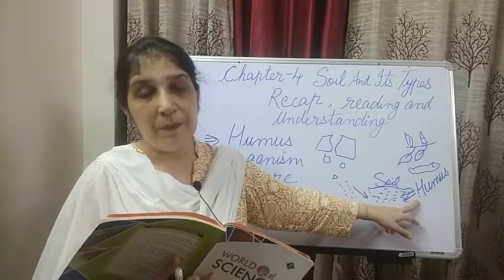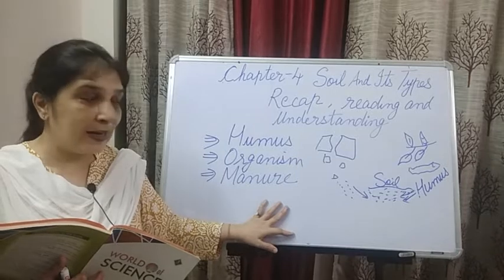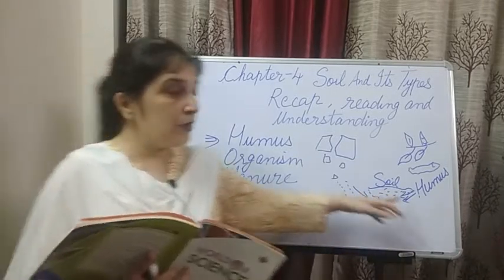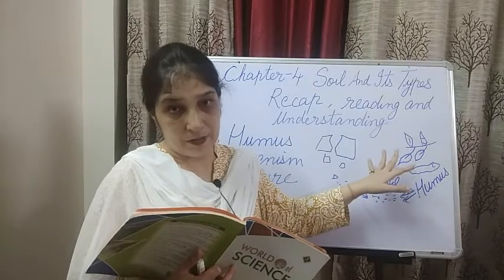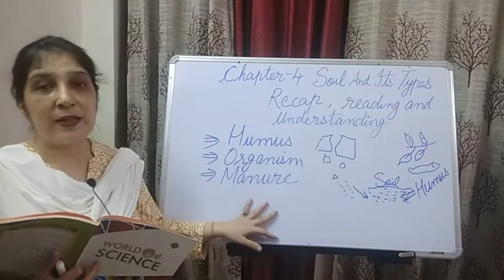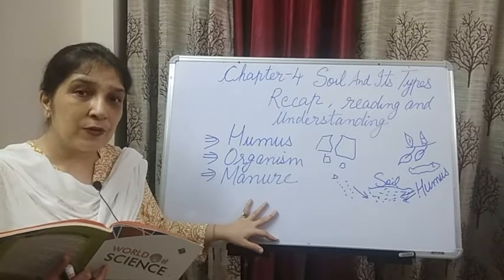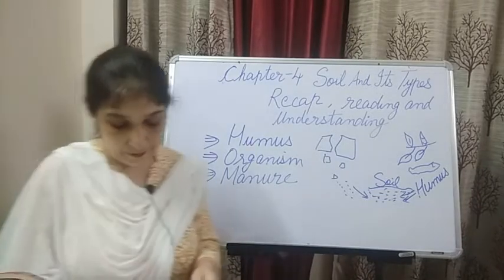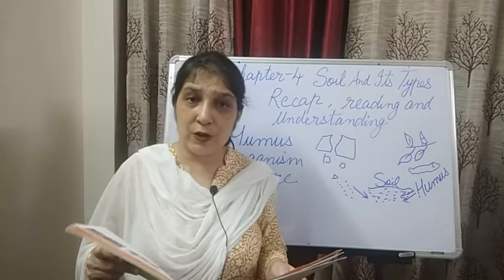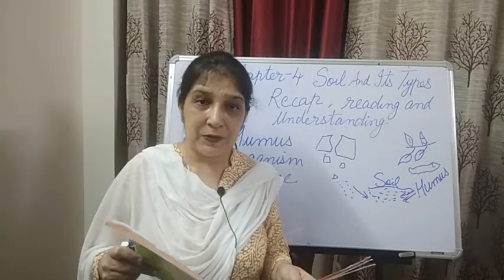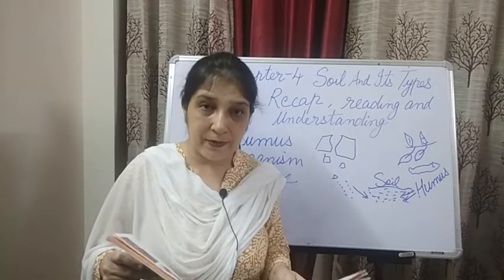Mixture of cattle dung. Dung means waste of cattle, right? And decaying leaves, the dead leaves. And humus, dead matter of plants and animals, right? So manure is used by the farmers in the field to grow their crops better and better, right? So it makes the soil fertile. In Hindi you say upjao, right? And in English the word is fertile. It makes the crops grow better, right?